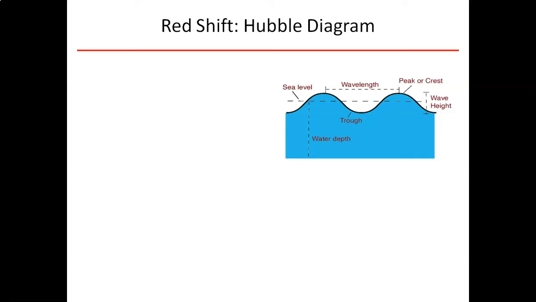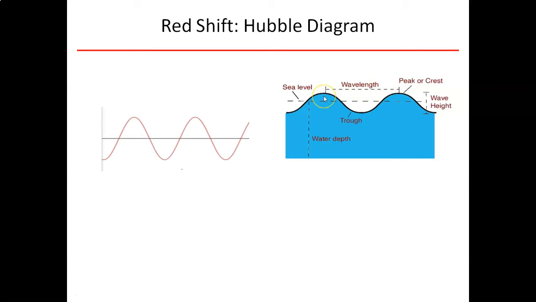And if we were to look at a wave, we could measure a couple of different things. And the thing that we are interested in is the distance from one wave to another. So if we were watching the waves come in, the distance from the peak of one wave to the peak of the next wave behind it is what we're interested in. We call this our wavelength. Okay? And so this is how the energy travels through our medium as a wave. But the distance between them is a wavelength.